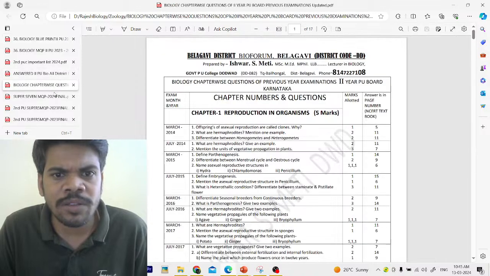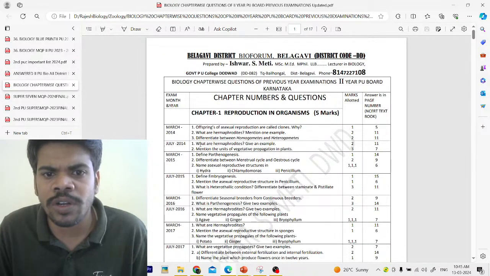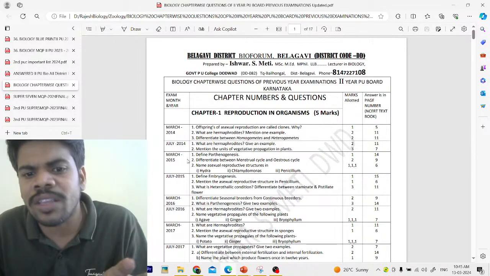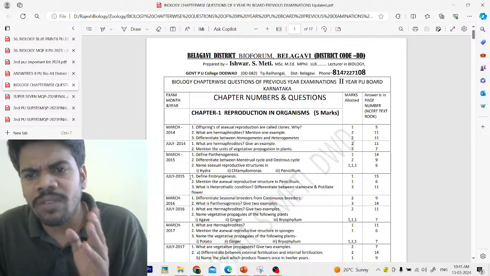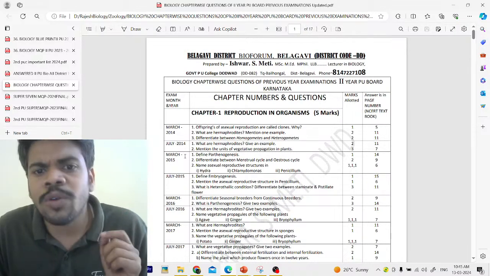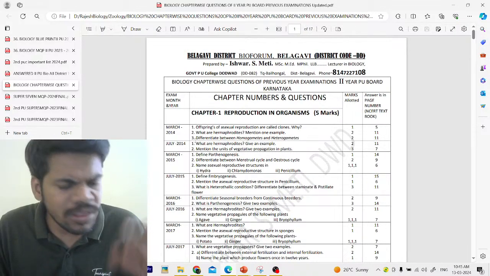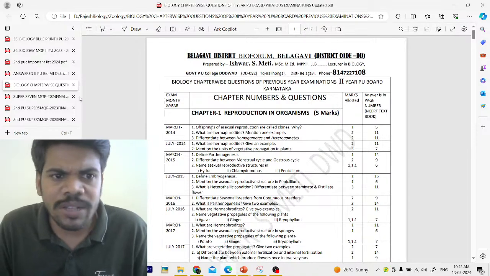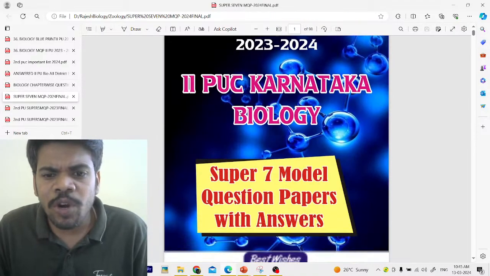All district papers and chapter wise questions from 2014 to 2021 are there, chapter by chapter with the questions in each, and 7 model papers are there.